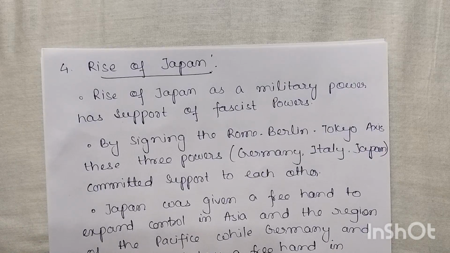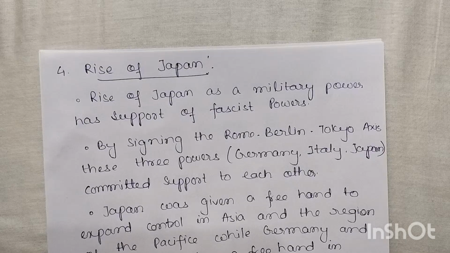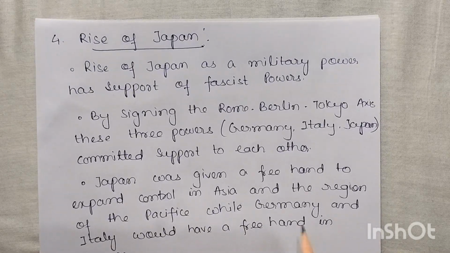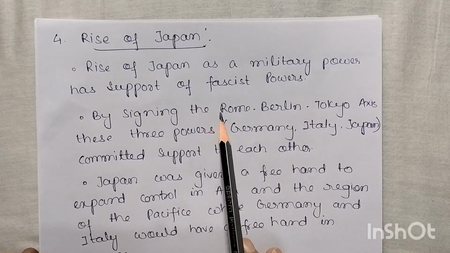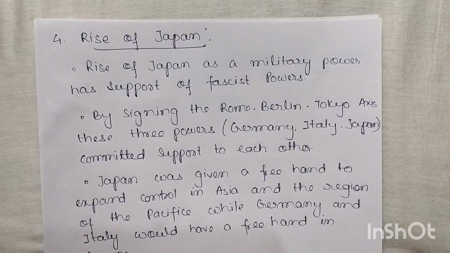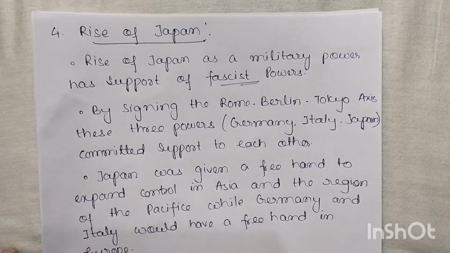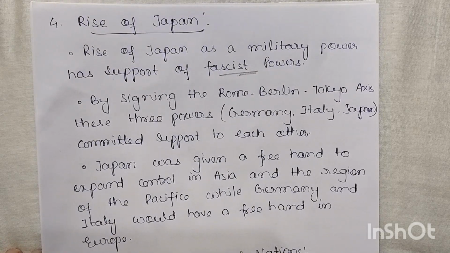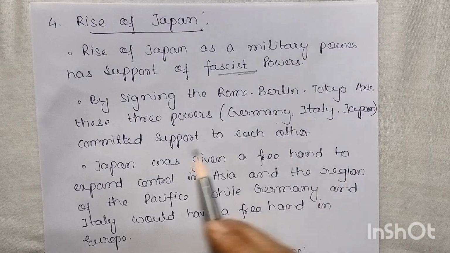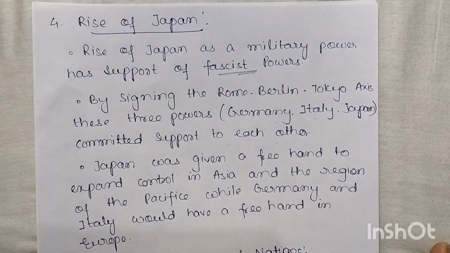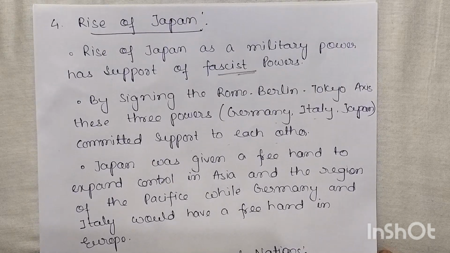Now the fourth one is the rise of Japan. Japan had a very good army, trained manpower and modern weapons. So its immediate rise also became one of the reasons for the Second World War. The rise of Japan as a military power had the support of fascist power, that is, the fascist power running in Italy. By signing the Rome-Berlin-Tokyo Axis, these three powers, Germany, Italy and Japan, committed support to each other. It means they are going to support and work together.